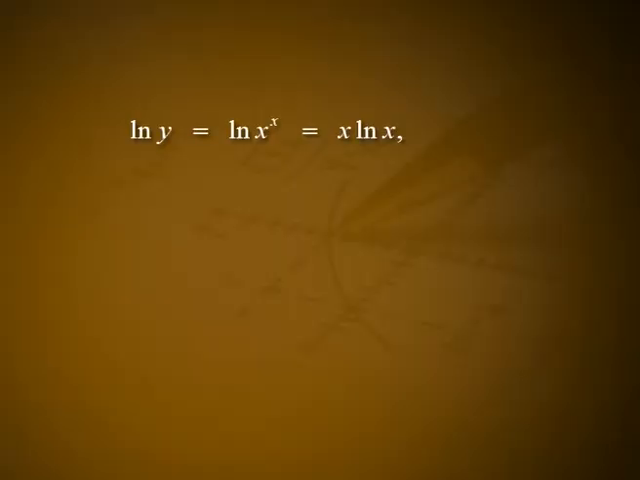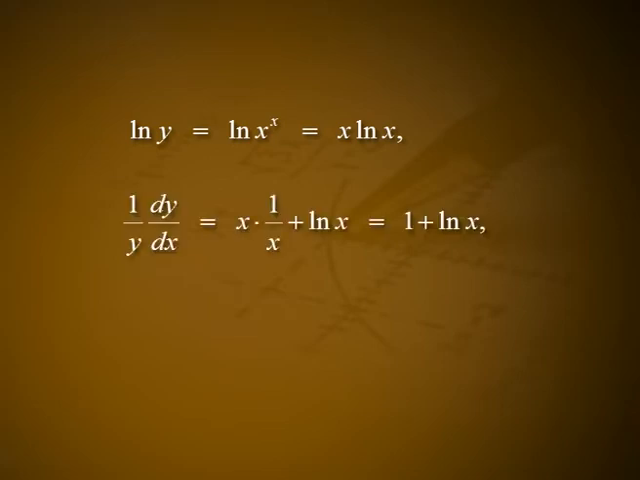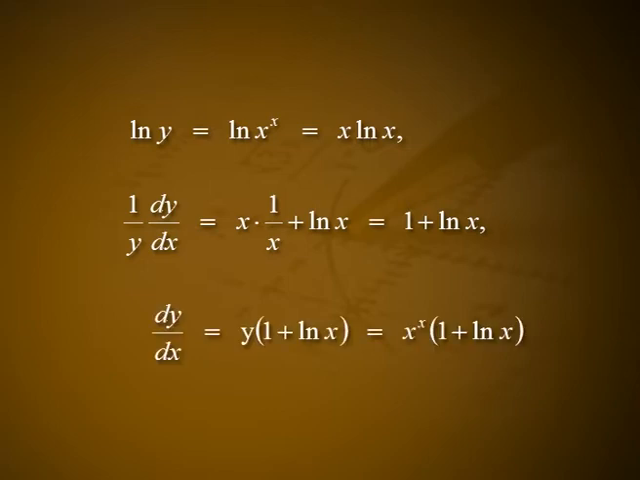Solution. Log y is equal to log of x raised to x, that is equal to x into log x. 1 by y into dy by dx is equal to x into 1 by x plus log x, that is equal to 1 plus log x. dy by dx is equal to y into 1 plus log x, that is equal to x raised to x into 1 plus log x.